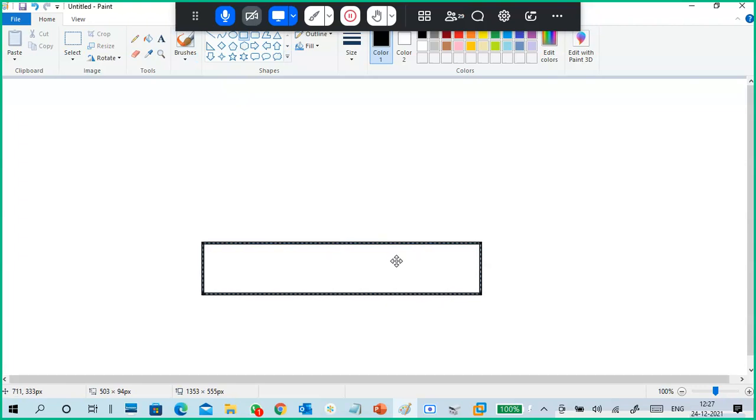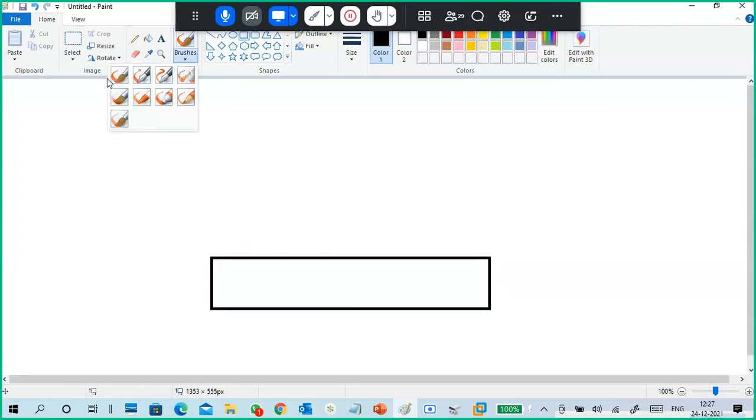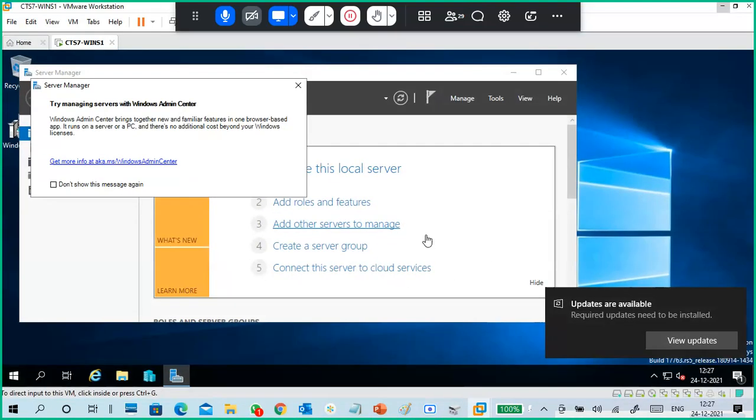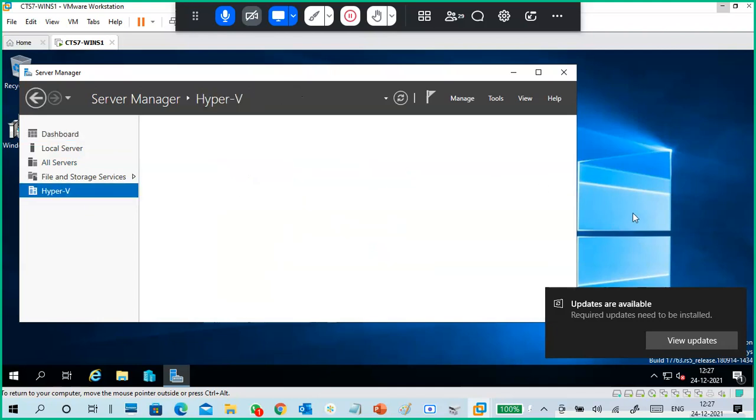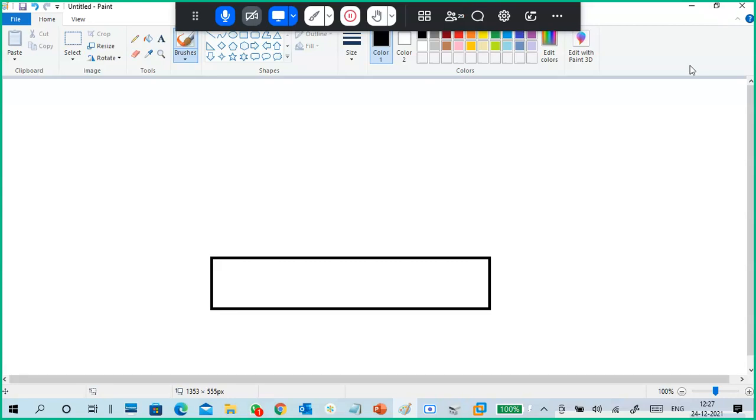This is my disk, and this disk contains data. I can't show you a practical now unless I have Hyper-V. Yeah, I have Hyper-V here. Updates are available and it is very slow, don't worry. Okay, I have data in the virtual hard disk.